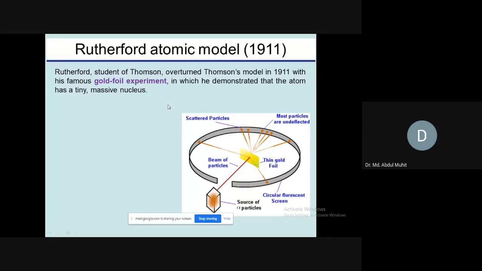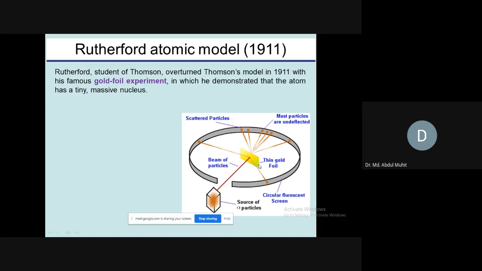In the gold foil experiment, we can see the picture here. Here is a thin gold foil. You can compare it to the aluminum foil we use nowadays in cooking or several home appliances. We buy aluminum foil from the super shops, and we sometimes cover our food in our home with it.